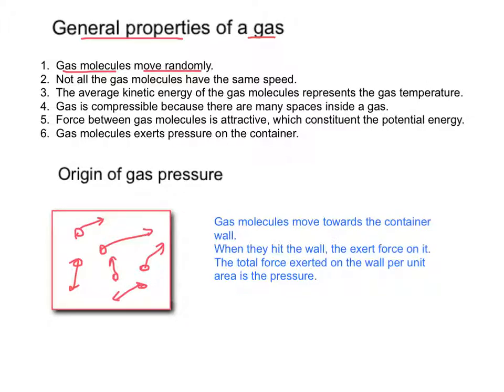Secondly, not all the gas molecules have the same speed, which means molecules may have different speeds. Some molecules travel faster and the others may travel at a slower speed. Therefore, we say the average kinetic energy of the gas molecules represents the gas temperature, T.